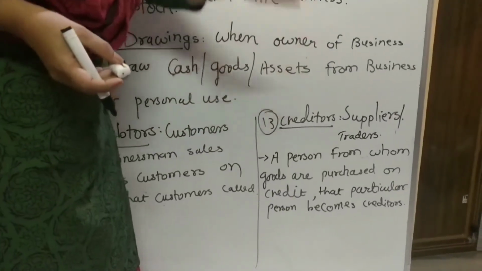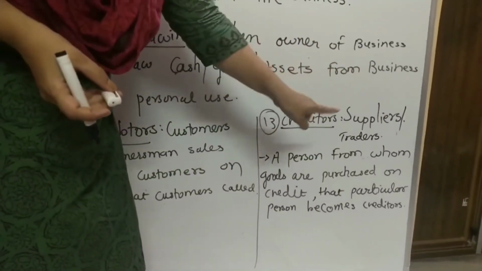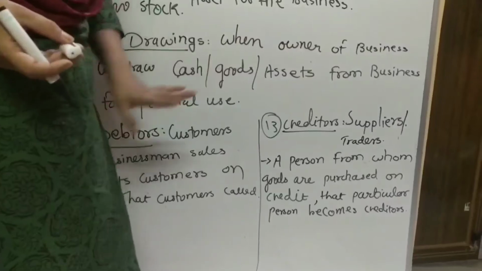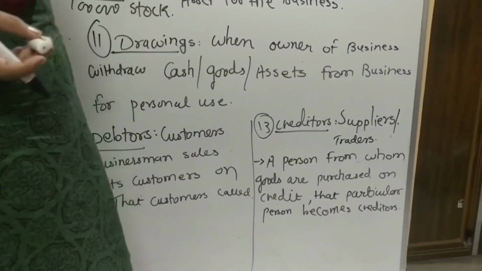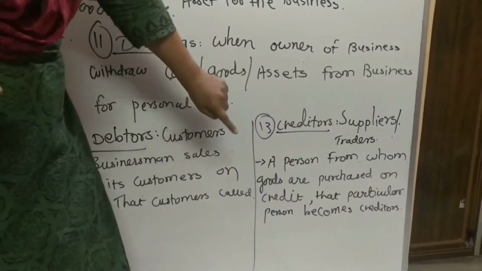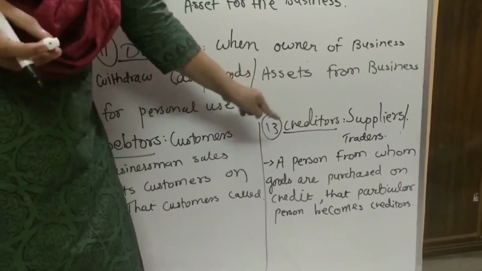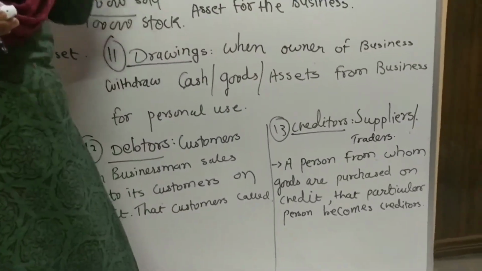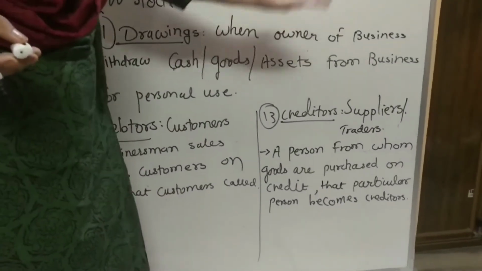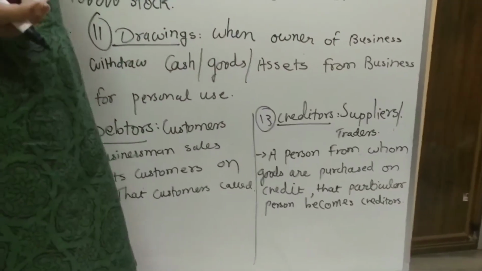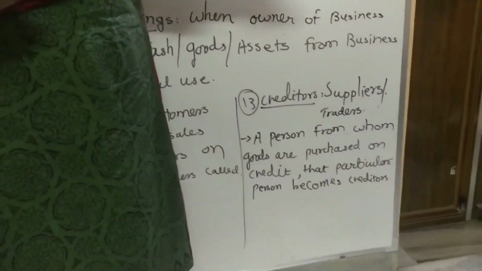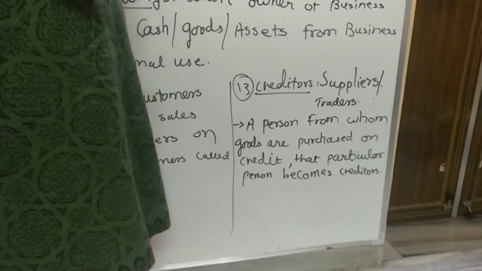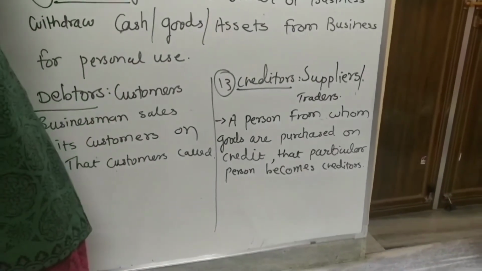So now let's see. A person यानी मैं, from whom goods are purchased, यानी मैं producer से goods purchase करती हूँ. कौन से basis पर? On credit. I am not paying. For example, 5 lakh rupees. So that particular person, वो जो producer है, he becomes my creditor, because I have to make the payment to him in future date.